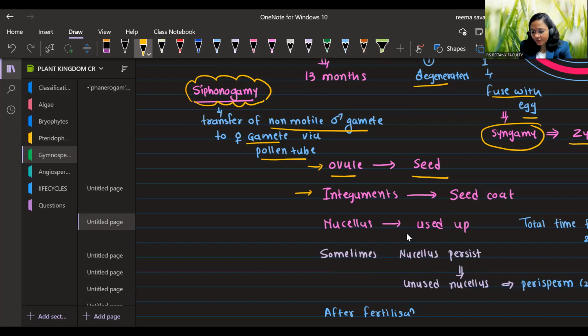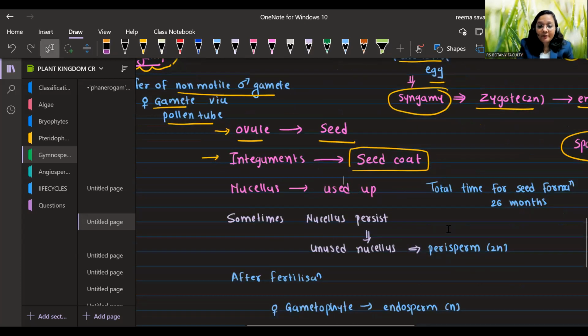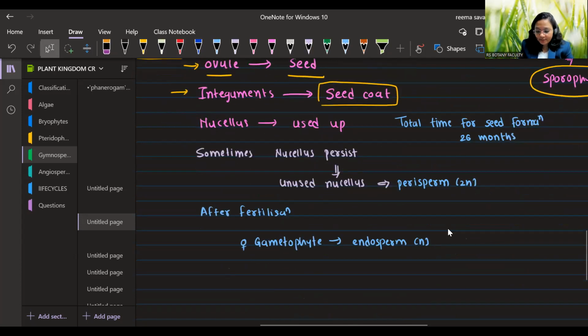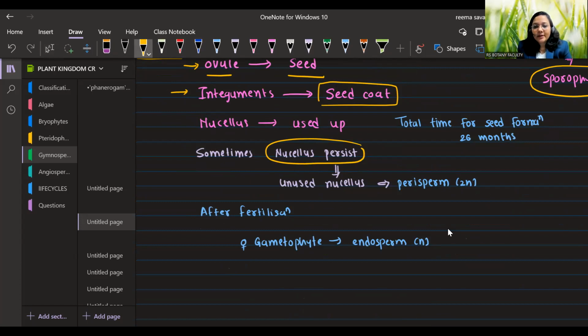Integuments will be converted into seed coat. I have told you that in gymnosperm, what do you mean by naked seed? Their seeds are not enclosed within fruit, but they do have a seed coat. Their nucellus will get used up, right? But sometimes nucellus persists after seed formation, so that unused persistent remnant nucellus is known as perisperm. This is a very important topic. What will be the ploidy of perisperm? Obviously, it will be diploid because it is part of nucellus, that is unused nucellus, right?